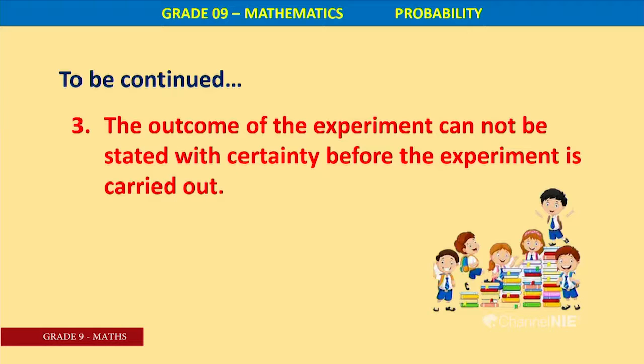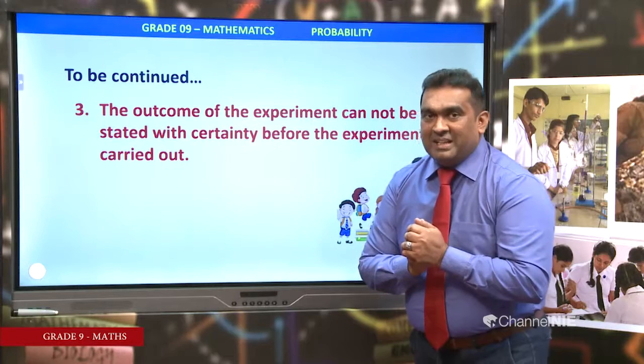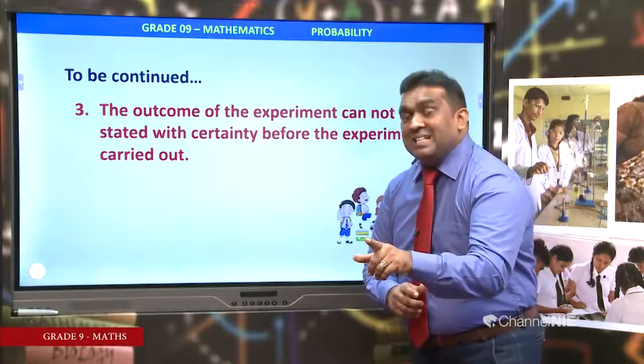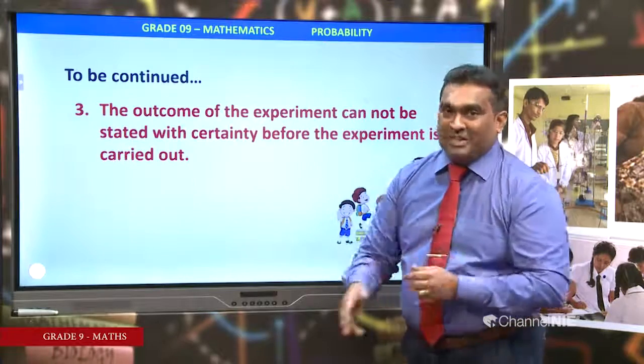Therefore, the outcome of the experiment cannot be stated with certainty. You can roll a die, but you can't say my first result is getting 1. You can't say. You may have it.